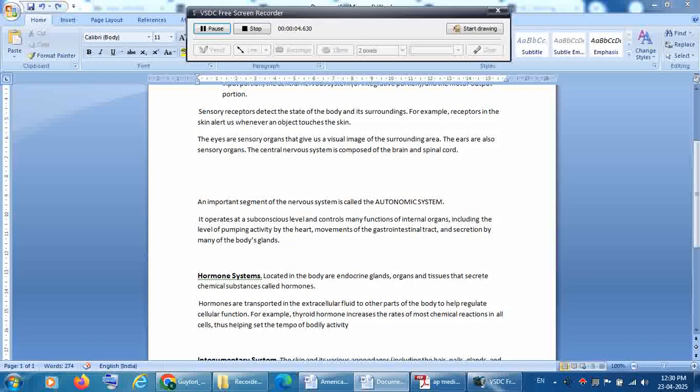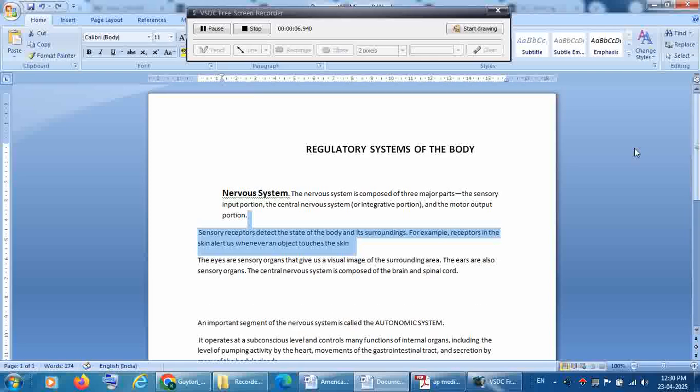Hi friends, today we are going to discuss the topic called regulatory systems of the body in physiology. The name itself indicates the regulation. What is regulatory, and what are the systems of the body that should be regulated, or that are regulated by our own body?